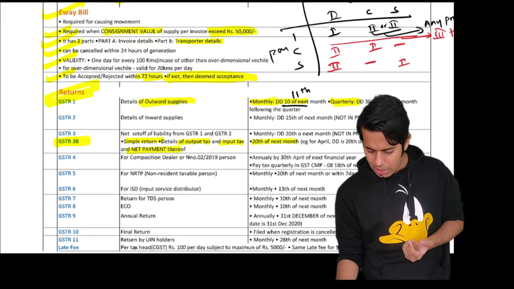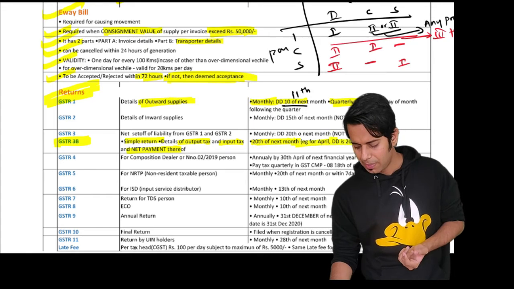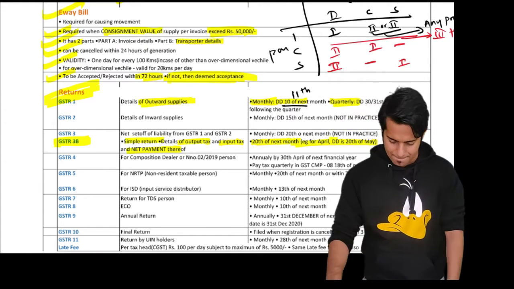Sir, what is the due date, sir? 20th of next month. For example, month of April it is 20th of May.